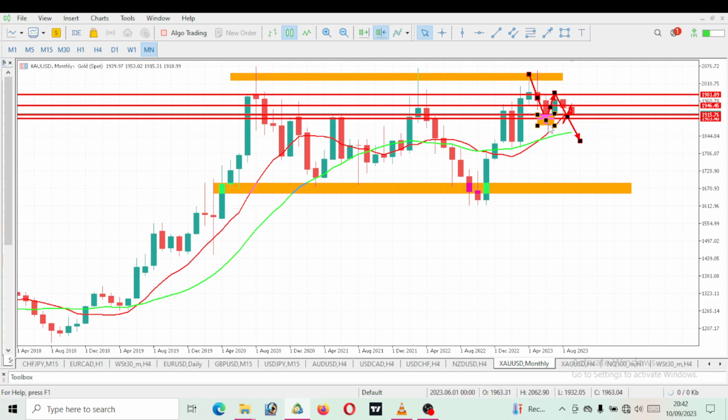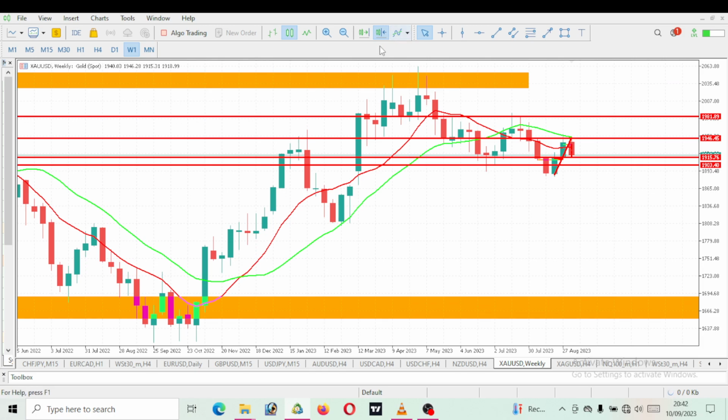You can see that this is the previous lower low here. The price gave us a correction, so we'll be expecting a new lower low that will break this previous lower low. Our prediction is still the same. Gold will still drop. So what you want to be looking out for on gold is more sell, sell, sell. That is the only way you will be profitable.